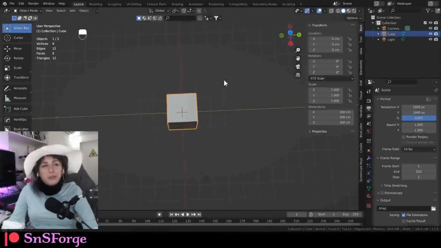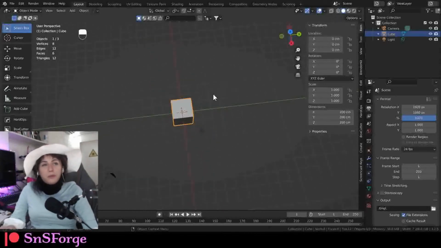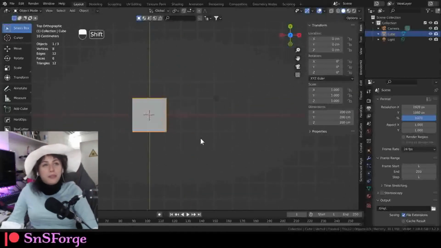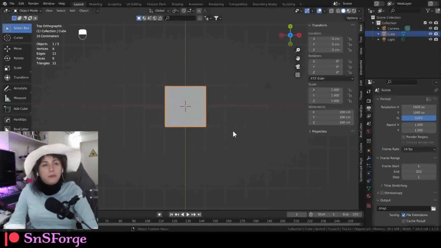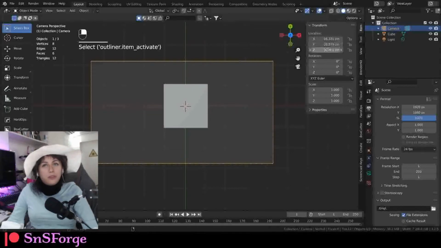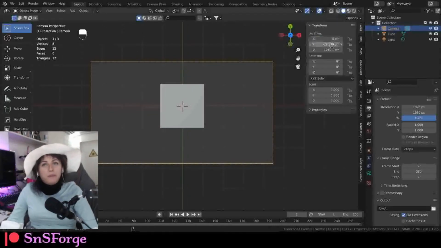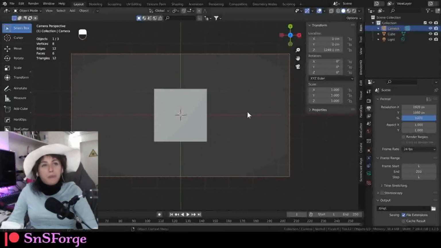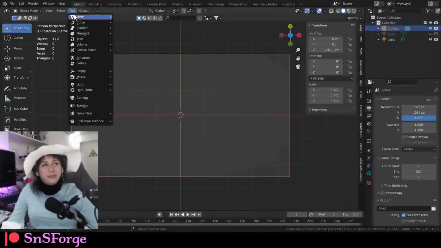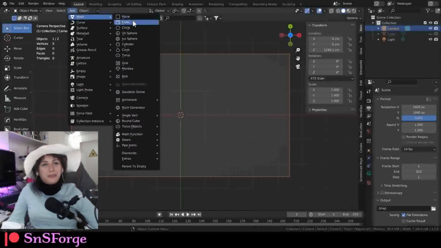Anyway, we're going to set up the camera first, so I'm going to set the camera on top. So I set it like that. Then Control Alt Num 0. Oh, maybe we should reset the position like that. So basically, just on top, we're going to hide the cube because we don't wanna delete the cube. We don't partake in the destruction of the default cube here.